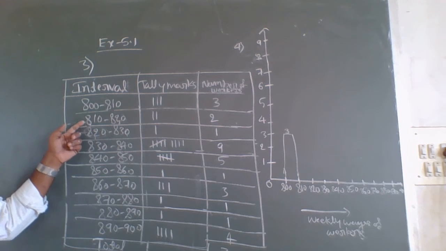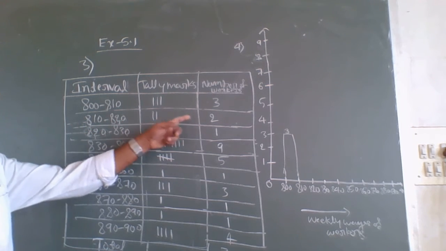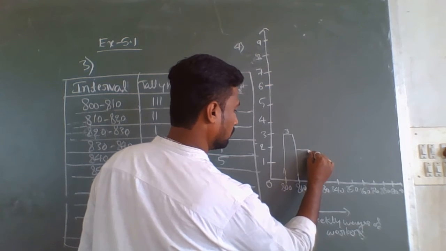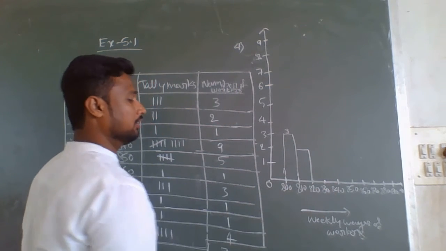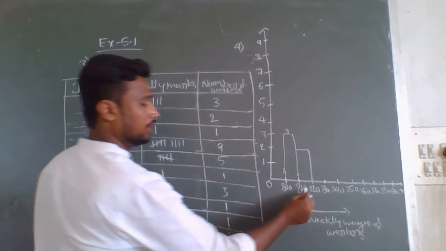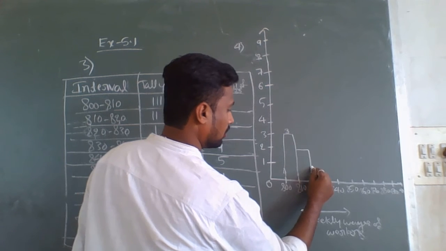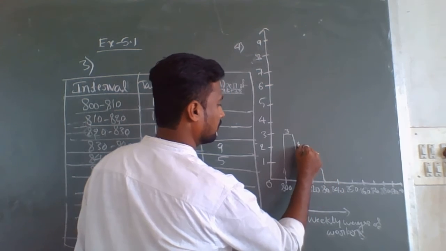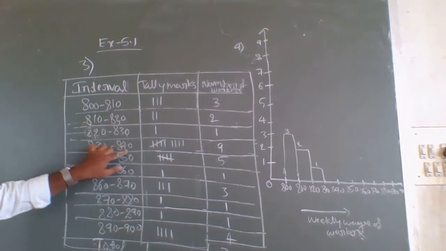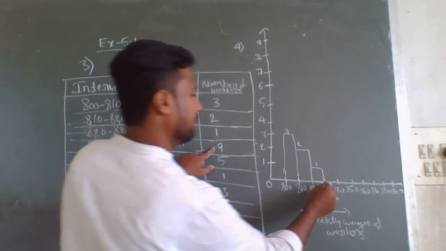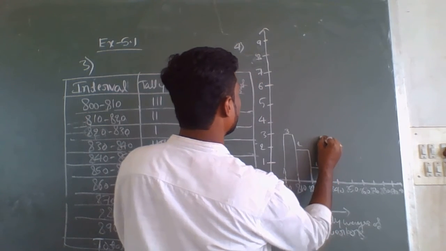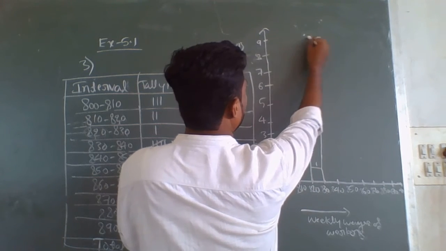Like that, between 810 to 820 it is 2, so I consider 2 there. Between 820 to 830 it is 1. Next, 830 to 840 it is 9, so I consider 9 between 830 to 840.